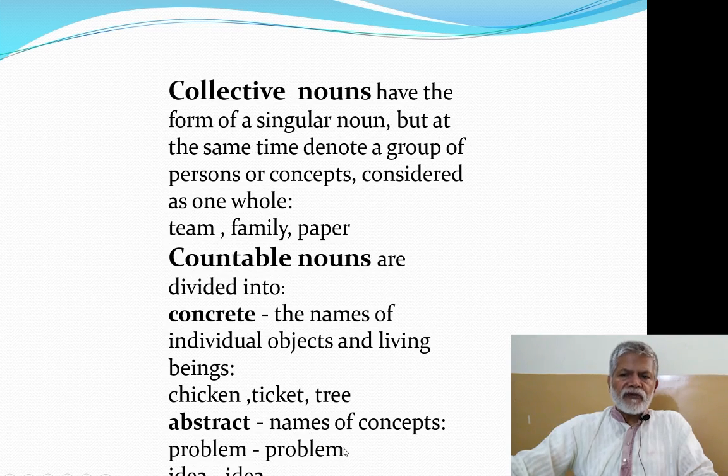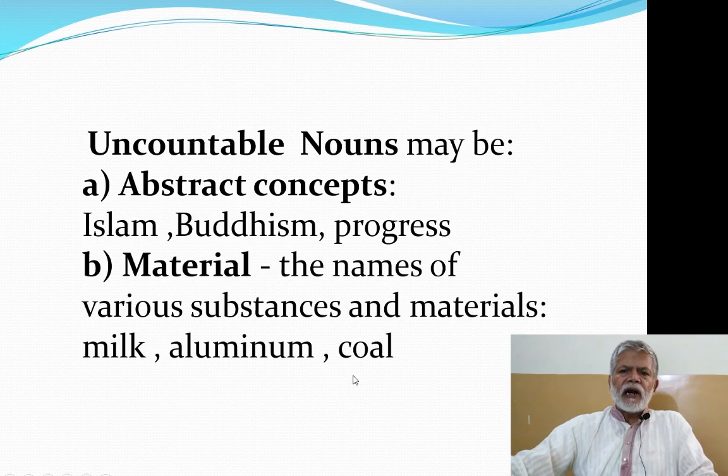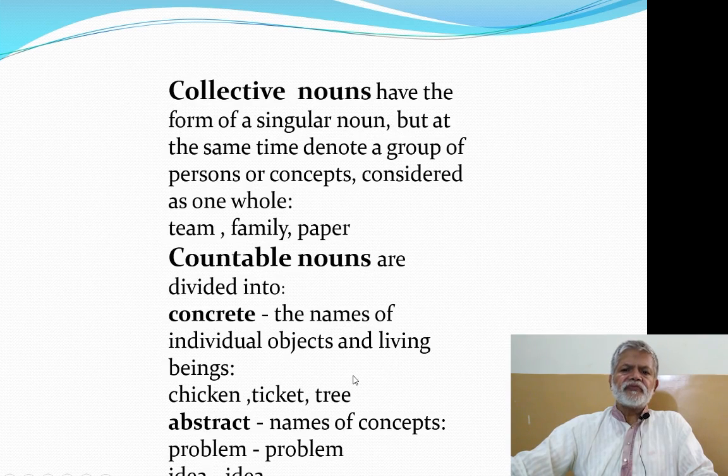It's a countable noun. Similarly, idea, it's an abstract noun. It has a plural, ideas, problems. So in that respect, countable nouns may be concrete or abstract.